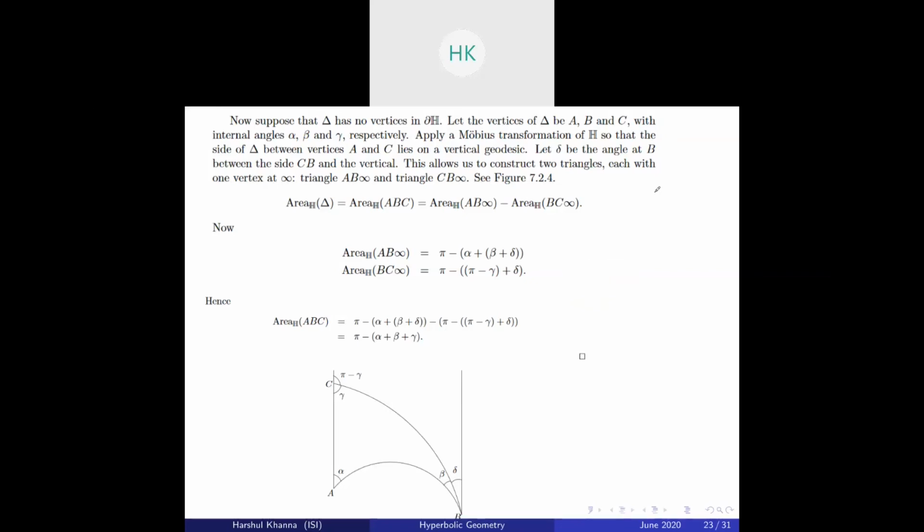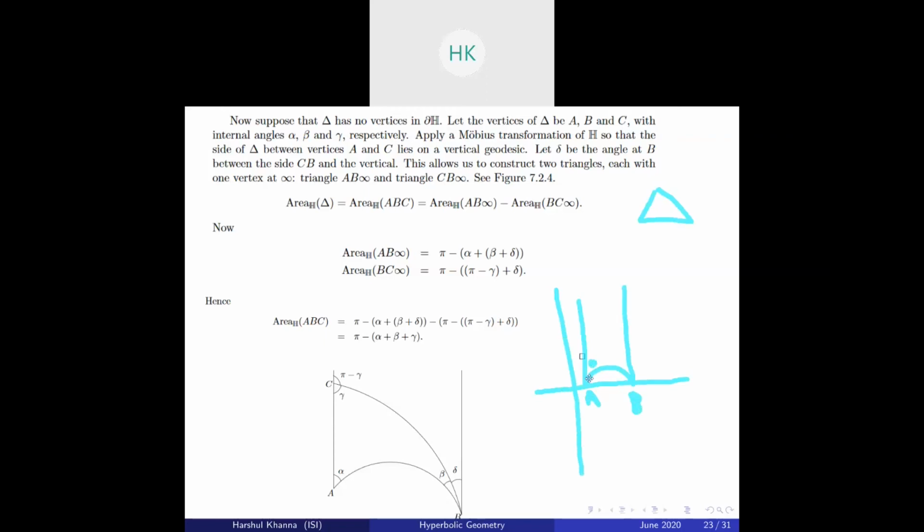For example, in Euclidean geometry, the angle sum is always equal to pi, that is 180 degrees. But let's say given a triangle ABC, for example here, suppose this was our plane, we take these points A, B, and a point at infinity. Now this angle, as you can see, is essentially zero.